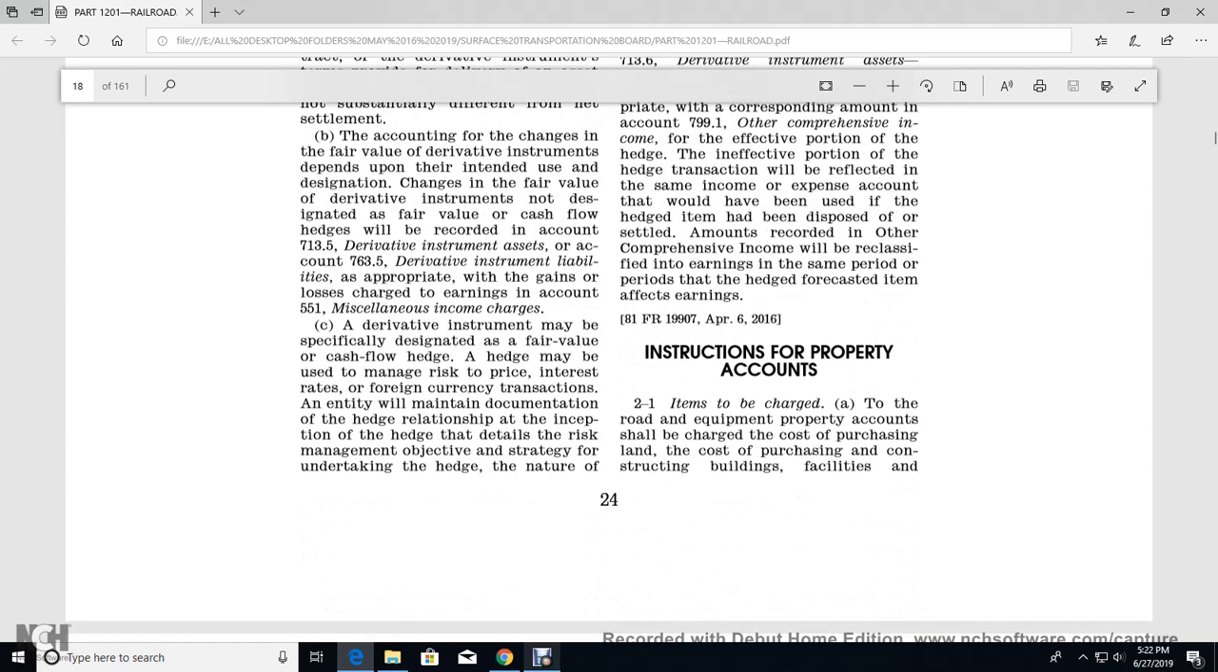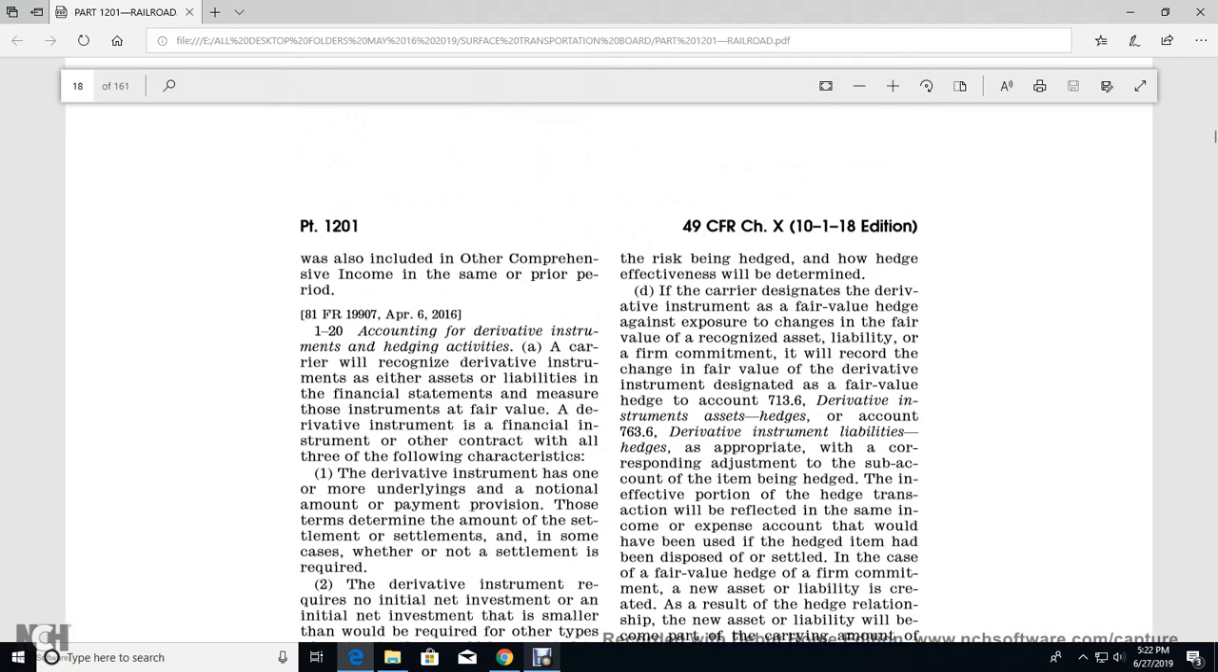The hedge may also manage the risk of private interest of foreign currency transaction and either maintain documentation for hedge relationship with the inception of the hedge with the detail of the risk of the management objective of the strategy undertake the hedge of the nature of the risk being held with how the hedge effectiveness will be determined if the carrier designated the derivative instrument of the fair value of the hedge with the against the exposure with the change of the fair value they recognize as asset liability from commitment of the record of the change of the